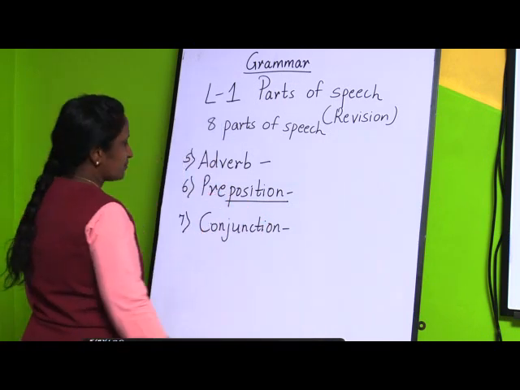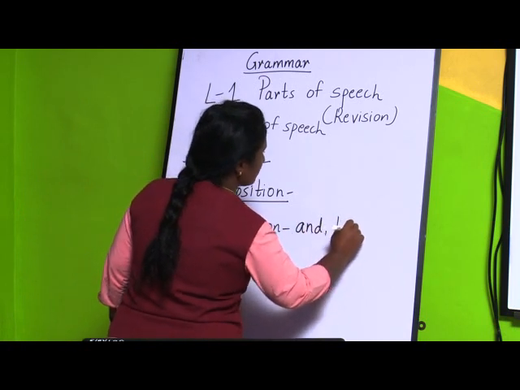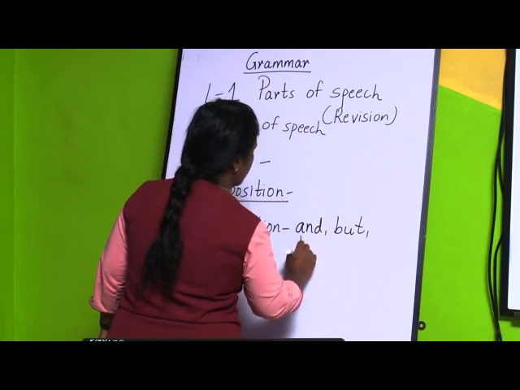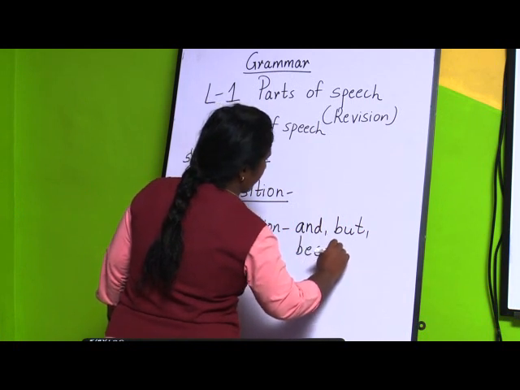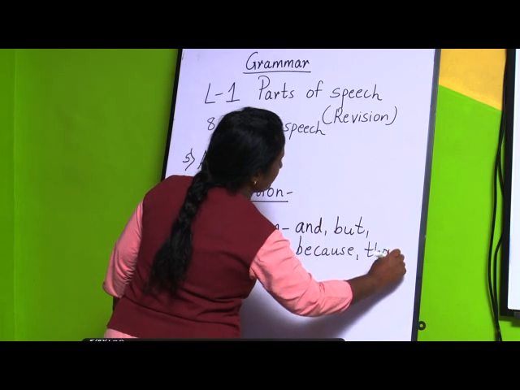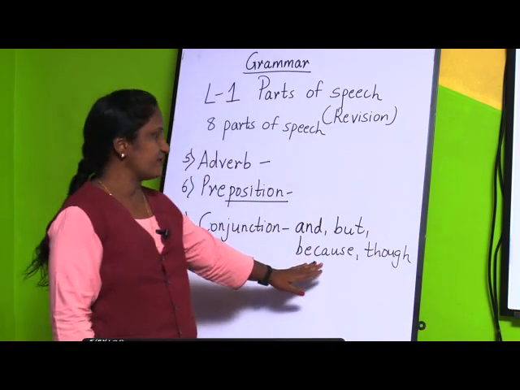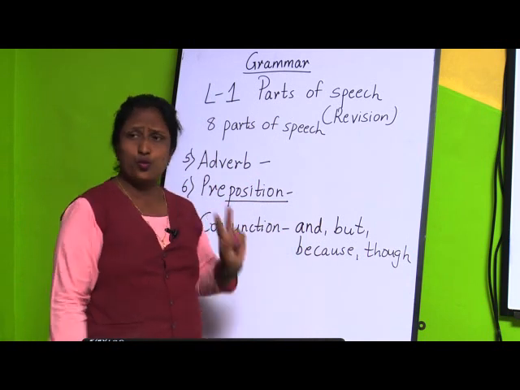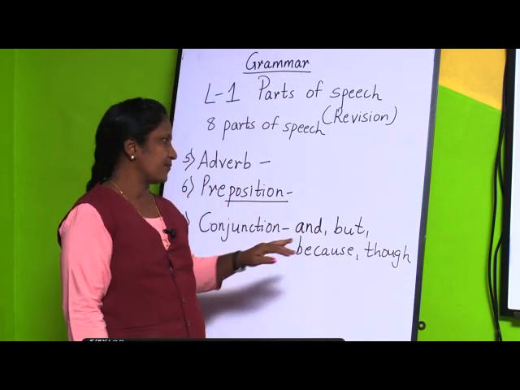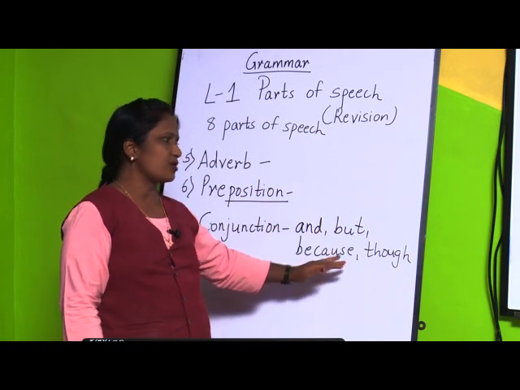For example, and, but, because, or though. These all words are called conjunctions, because we use these words to join two words or two sentences.